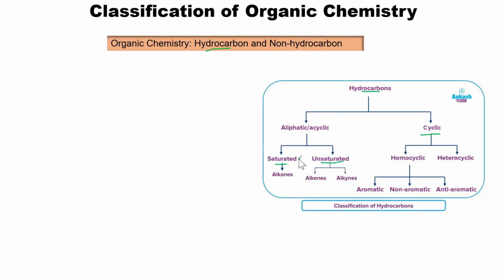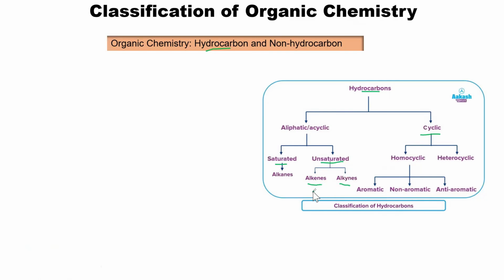From the word saturated, it means a compound that has carbon to carbon single bonds in them. There is not any double or triple bond in the case of saturated, meaning that they are completely saturated with hydrogen atoms. But for the unsaturated hydrocarbons, they either have a double or triple bond in them, and they have a deficiency of 2 or 4 hydrogens. In the case of alkenes, they have a deficiency of 2 hydrogens, and in the case of alkynes, they have a deficiency of 4 hydrogen atoms.